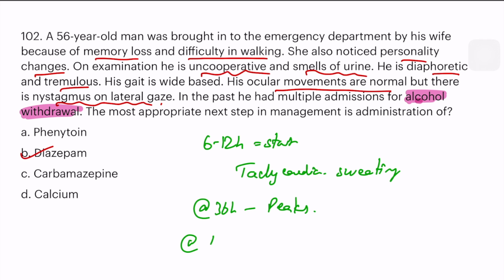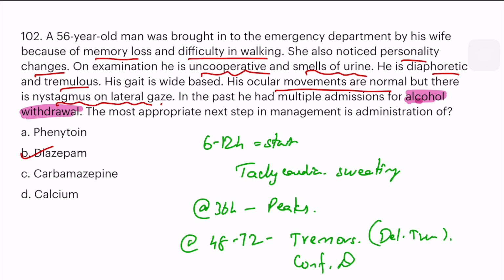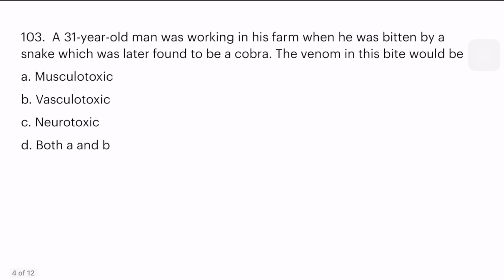At 48 to 72 hours, the delirium tremens start, along with coarse tremors, and then confusion, delusion, auditory hallucination, visual hallucination, and then fever and tachycardia. Everything happens at 40 to 72 hours. At this time, we treat them with long-acting benzodiazepines such as diazepam.